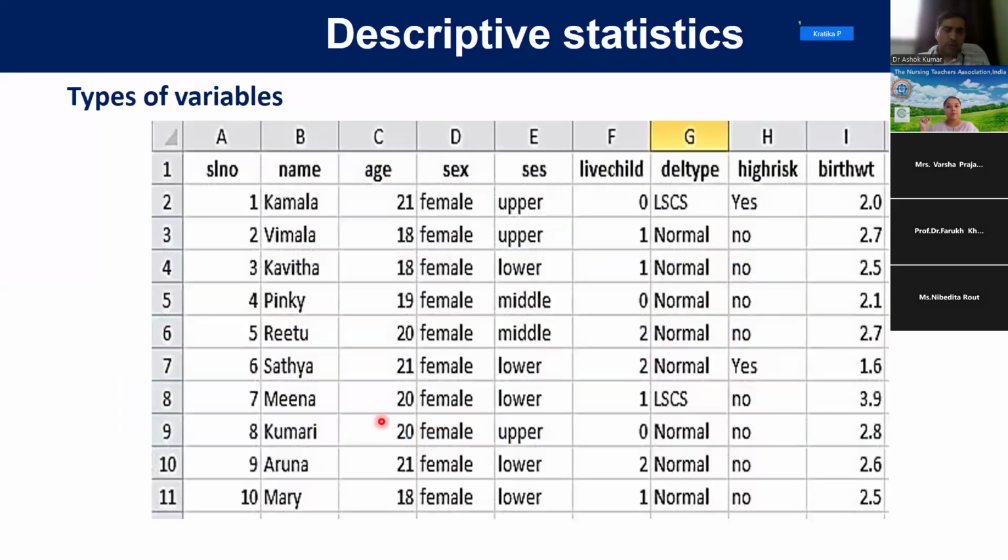So you have to remember and you have to tell me. You have to see, this is our data sheet. This is the given serial number in column A, and this is column B, name of the patient or participant or subject. If I ask you which type of variable this is, first, quantitative or qualitative, you have to say which it is.